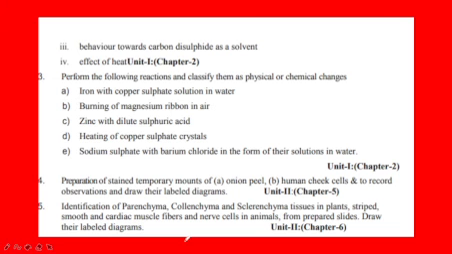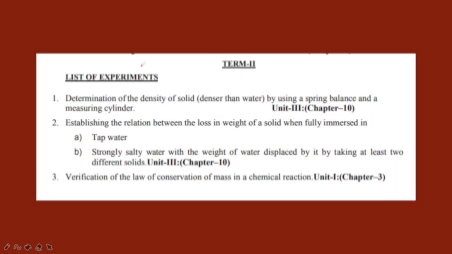Okay, behavior towards carbon disulfide as a solvent and effect of heat. Okay, that is chapter number 2. Now another: perform the following reactions and classify them as physical or chemical changes. This is also going to come. Okay, and the fourth one is the preparation of stained temporary mounts of onion peel and human cheek cells to record and draw their labelled diagrams, from chapter 5. Unit 2 and chapter 6: identification of parenchyma and collenchyma tissues in plants, striated, smooth and cardiac muscle fibers and nerve cells in animals from prepared slides, and draw their labelled diagrams. This is going to come.